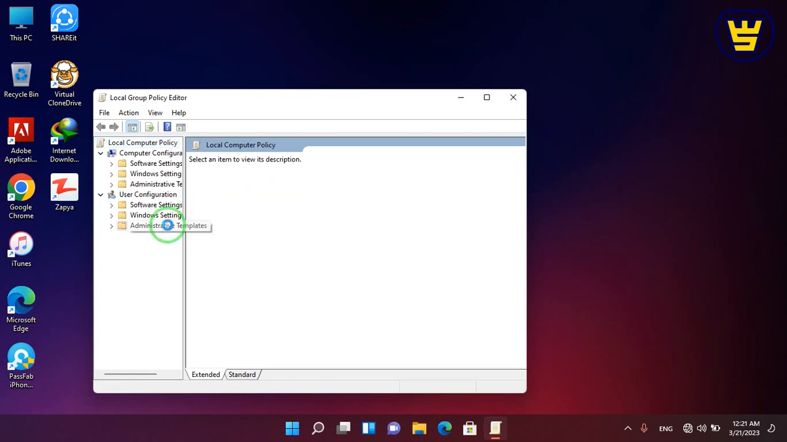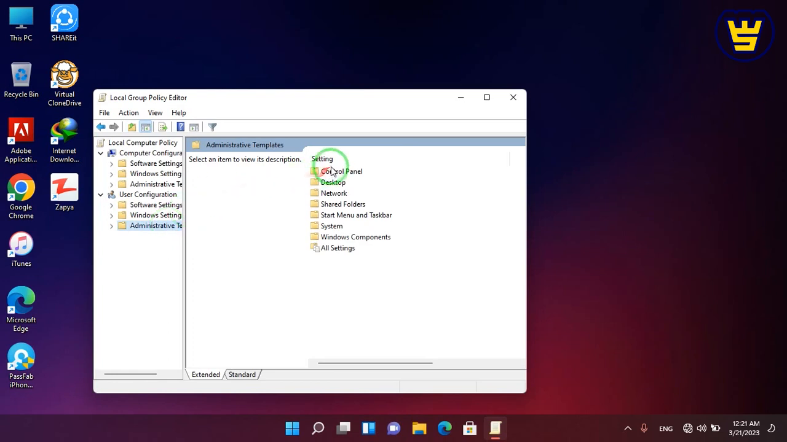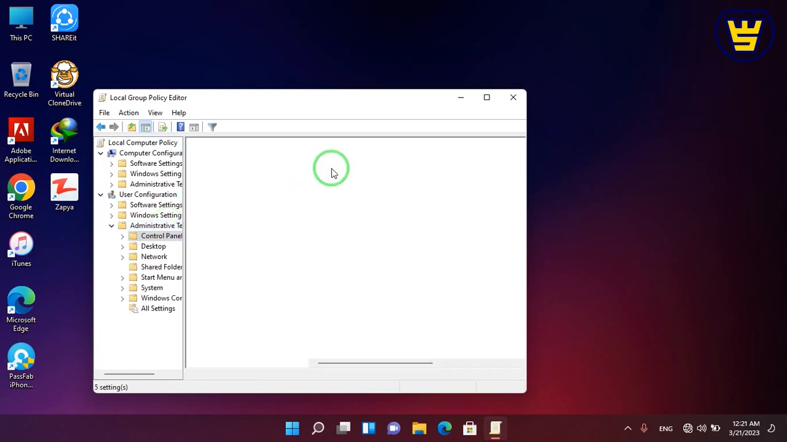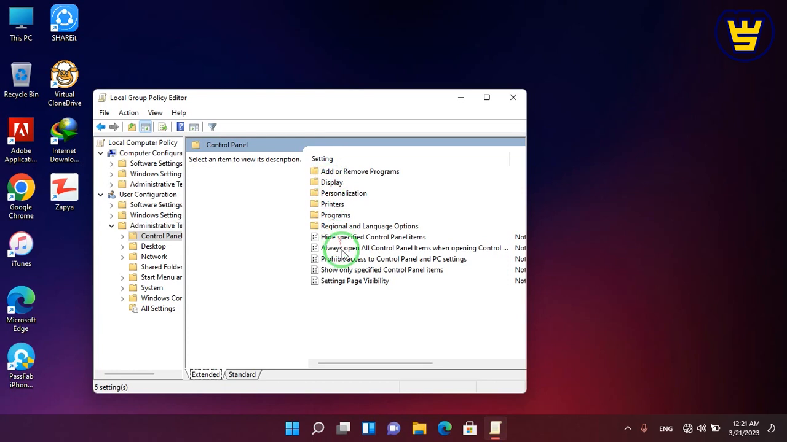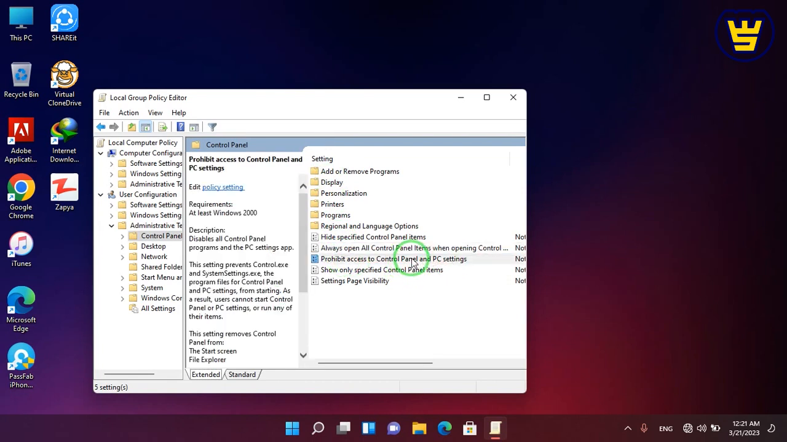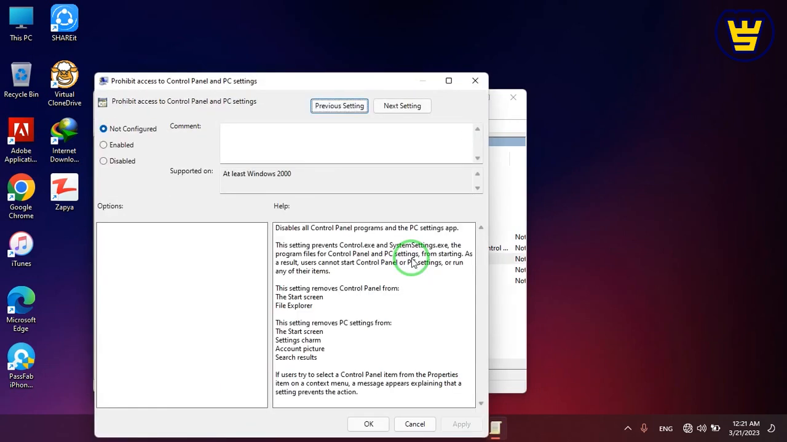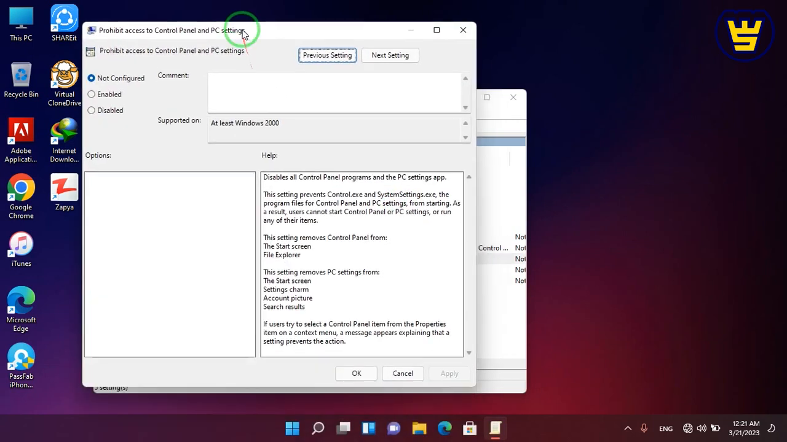Now go to Administrative Templates, Control Panel, and press Enter. Here, open Prohibit access to Control Panel and PC settings. When you click Enter, this panel will appear for you. Select Enabled. Click on OK.